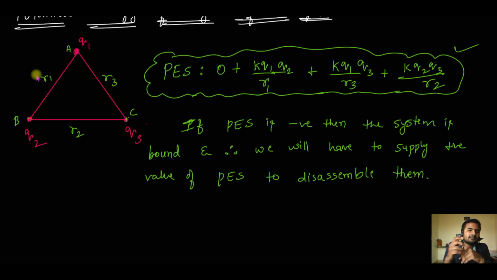Then the potential energy of the system will be what? To bring the charge q1, I don't have to do any work, but to bring the charge q2, I will have to do a work k q1 q2 by r1. That will be the potential energy of the system of two charges q1 and q2 separated by distance r1.